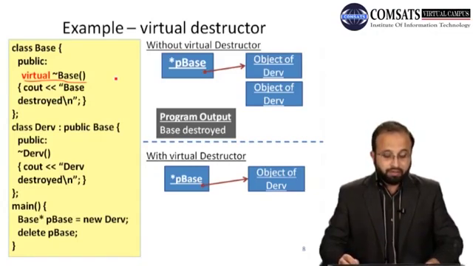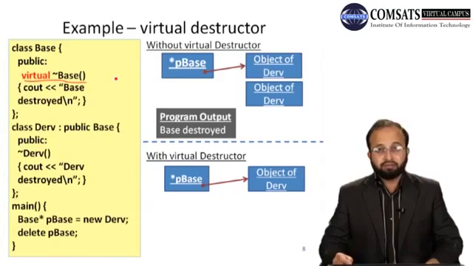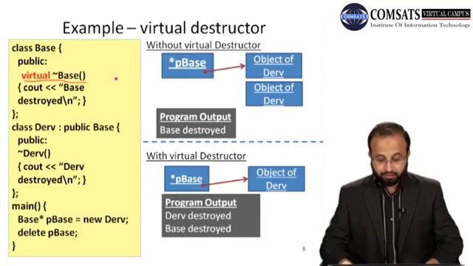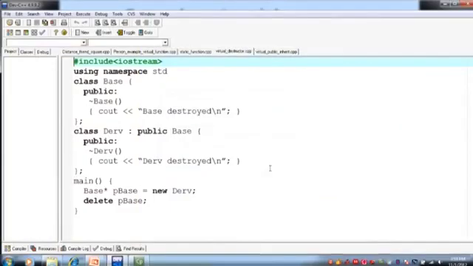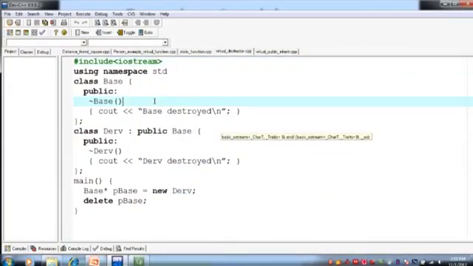So सबसे पहले आपके पास DERV के destructor execute होगा, तो message print हो जाएगा DERV destroyed. Then it executes the destructor of the base class and you will get the message base destroyed. Right, so these are the two messages that appear. Let's go to the program. So this is the program.